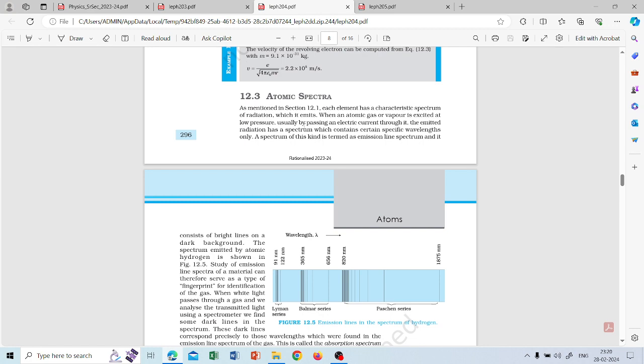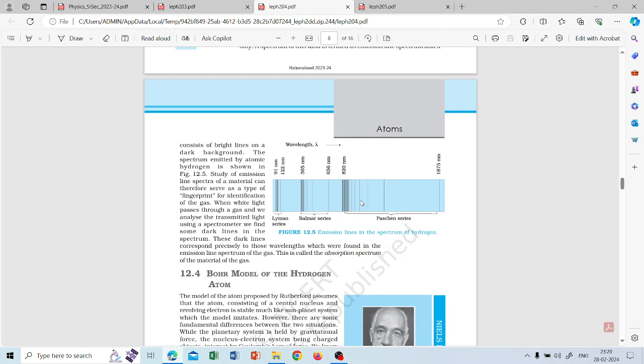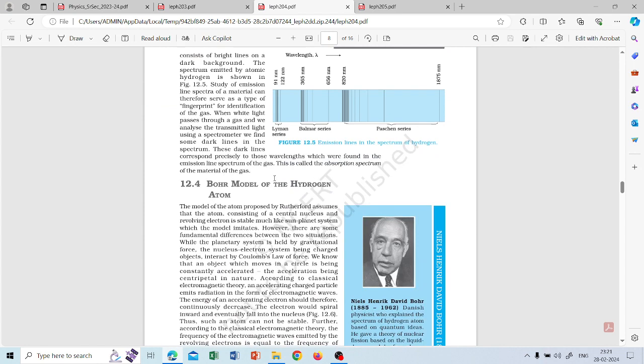They distinguish them by atomic spectra. By the spectra they find which element it is. There are different kinds of emission lines, Lyman, Balmer, Paschen, and they lie in different regions. Only one is visible, and the others lie in the ultraviolet or infrared region. So this is the absorption spectrum of the material.